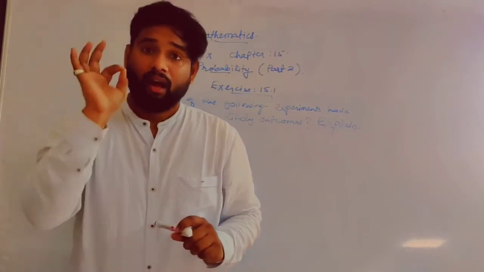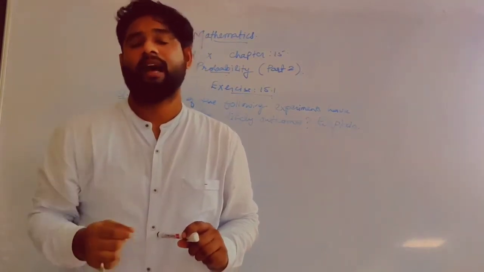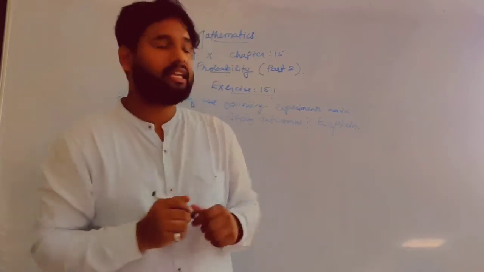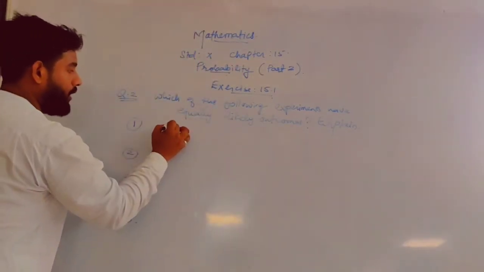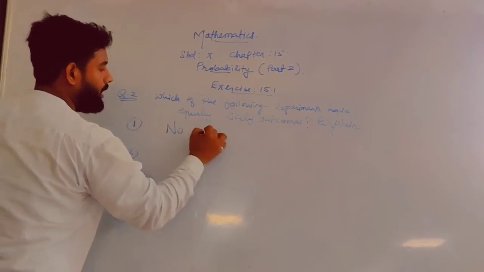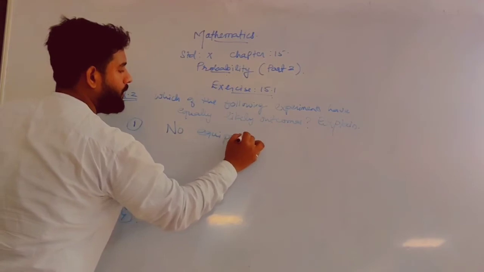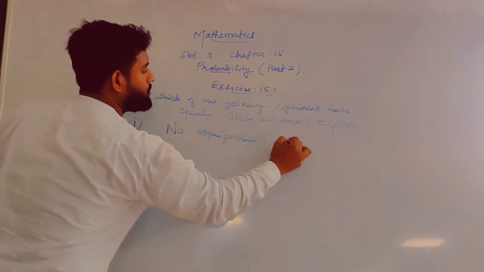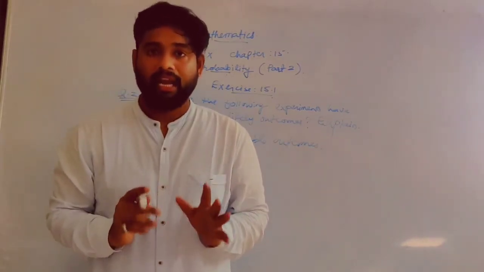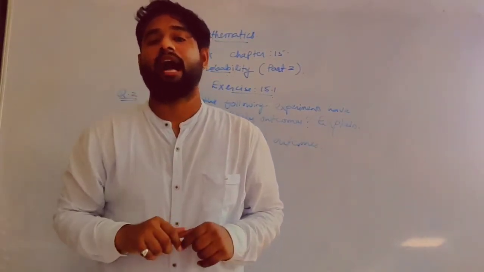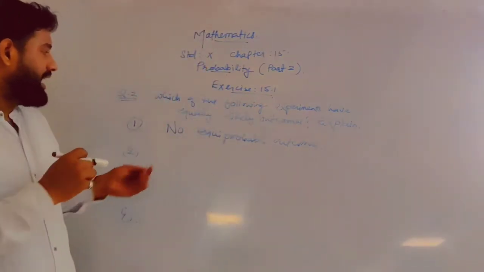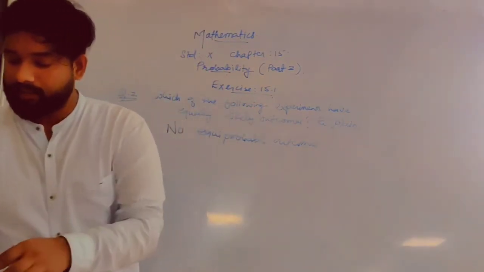So there is a 100% chance, or at least more chances, to start the car when I put a key in the car. So the answer is, the first event has no equiprobable outcomes. We will not get equiprobable outcomes, right, when you start your car by putting a key. So the first thing is clear. Now the second thing. What is the second question in your textbook?